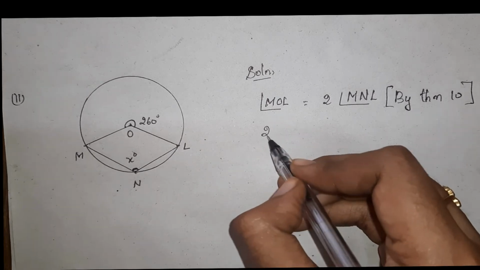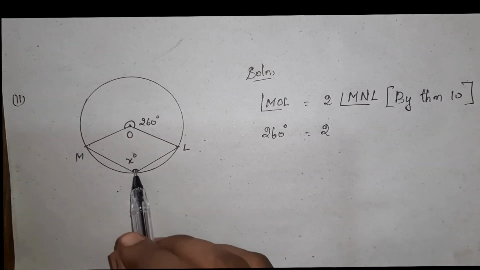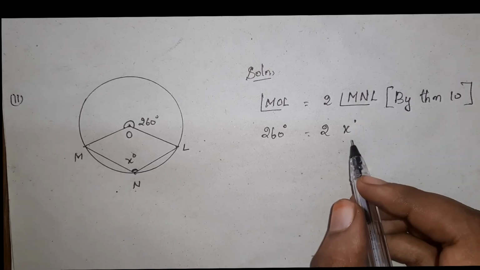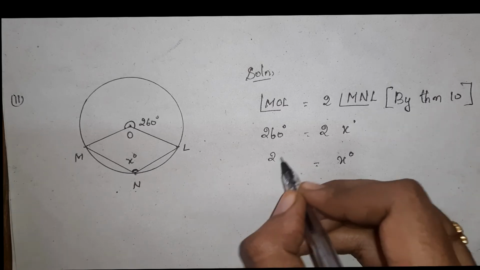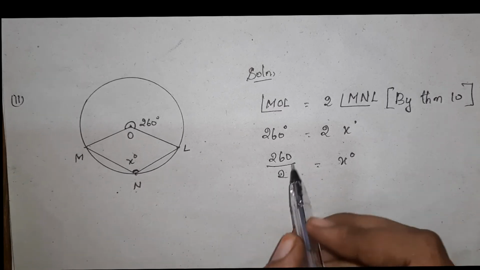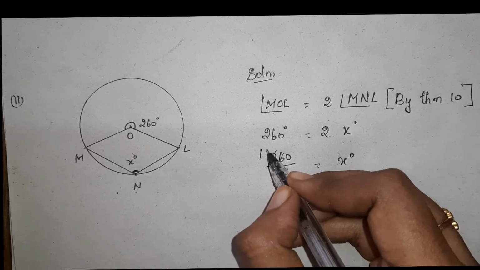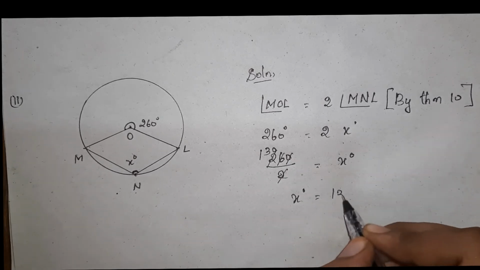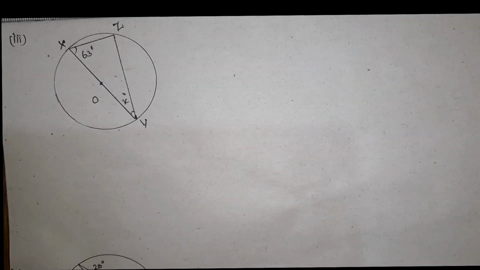This value is 260 degree, which is equal to 2 times x degree. So we need to find out the value of x. Keep x there, then bring the 2 to the other side. So x degree is equal to 260 divided by 2. You can cancel using the 2 table, 1, then 3 times, that is 0. So x degree is equal to 130. So x equals 130 degree. This is the second part answer.